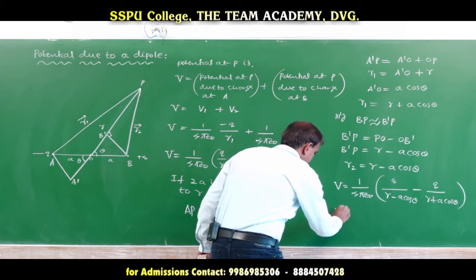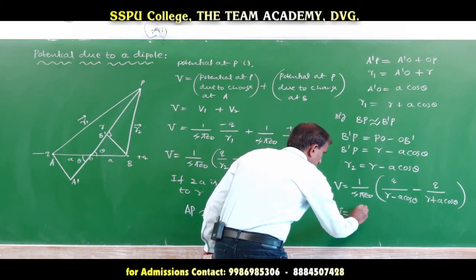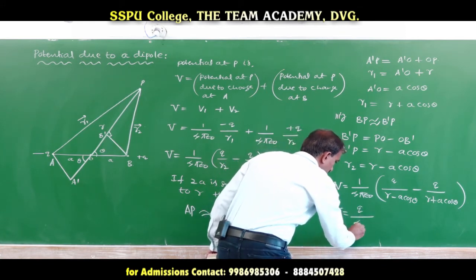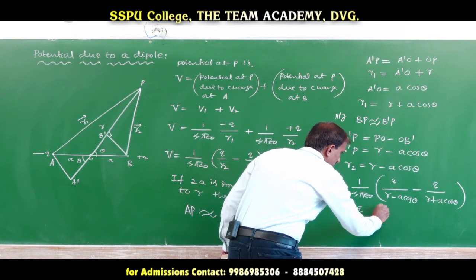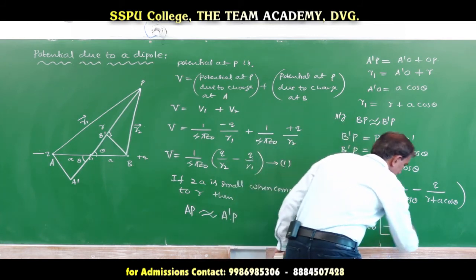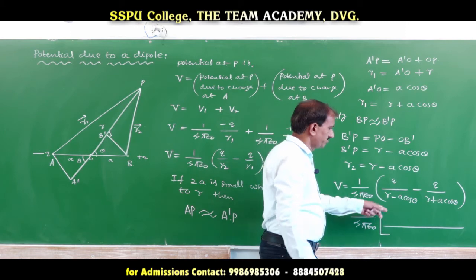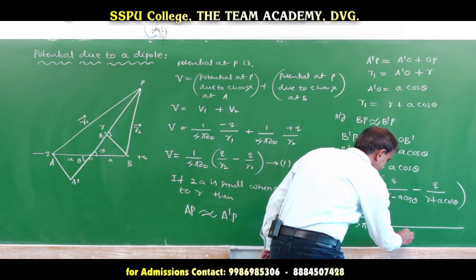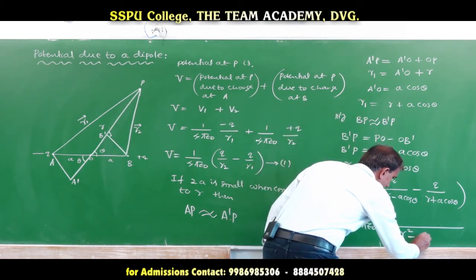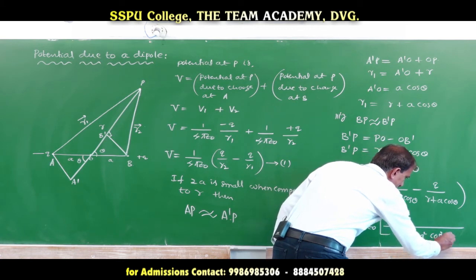So V is equal to q divided by 4 pi epsilon naught into, in the denominator, the form of a plus b into a minus b, which can be written as R square minus a square cos square theta.